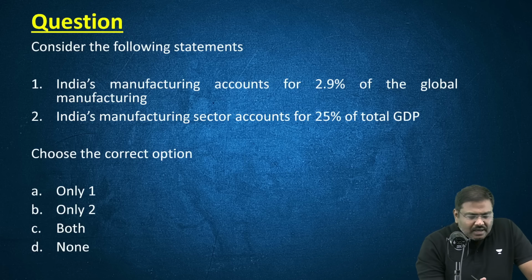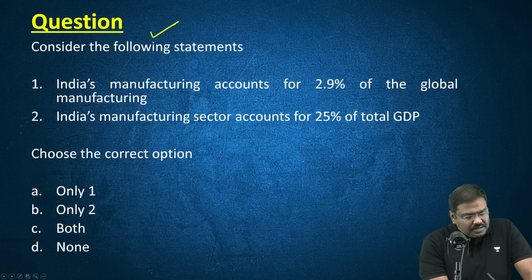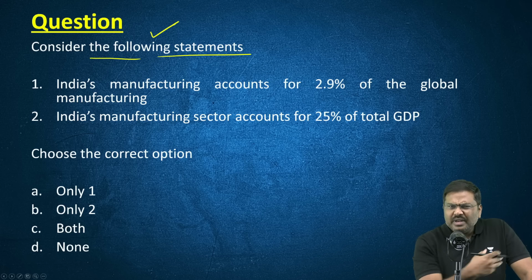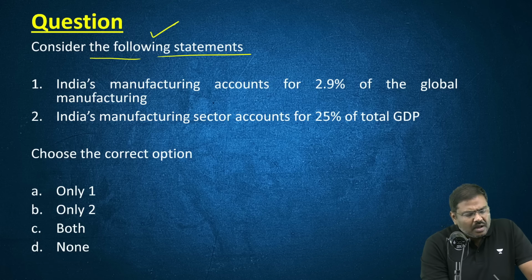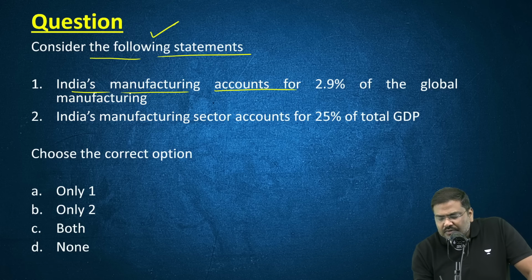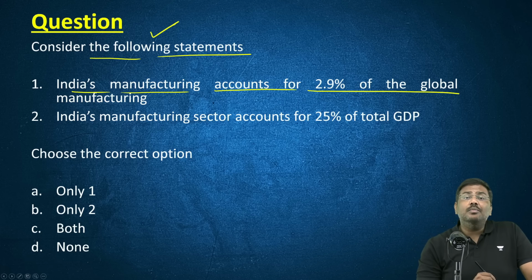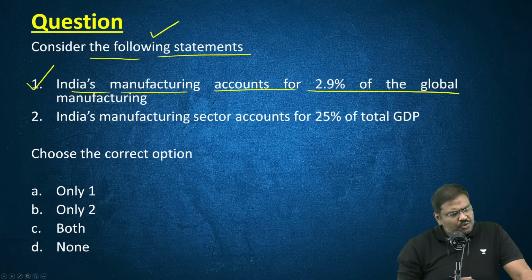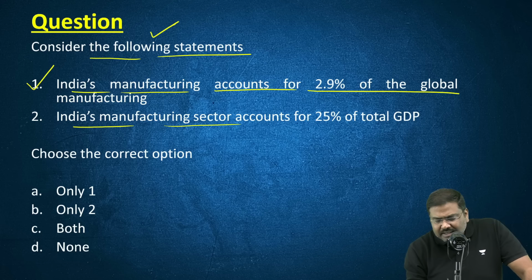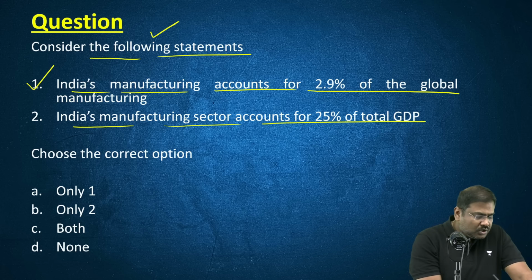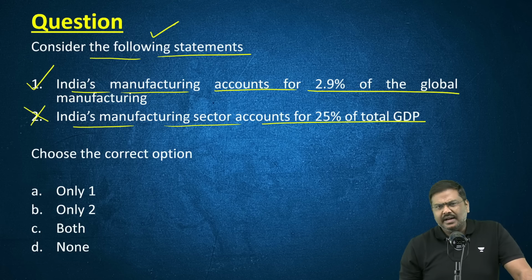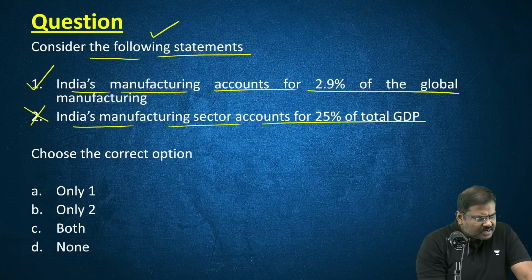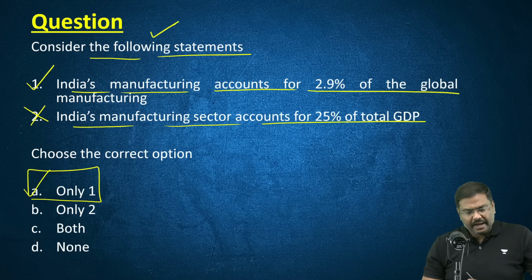Based on this, let's solve an MCQ now. Consider the following statements. How many of the statements are correct? India's manufacturing accounts for 2.9% of the global manufacturing. Yes, according to the World Bank data, this is true. India's manufacturing sector accounts for 25% of the total GDP. No, this is incorrect. Only the first statement is correct. Right option will be option A.